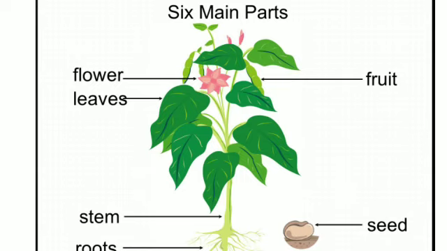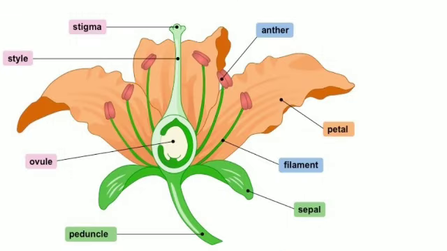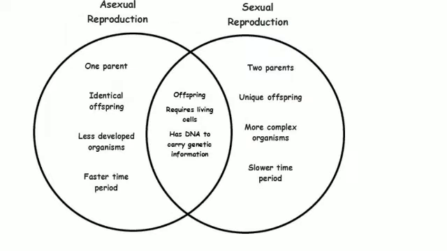The parts of a plant that participate in the process of sexual reproduction are called reproductive parts or organs. In plants, the reproductive parts are a flower which may have the male or female part or both the parts on the same flower. Different organisms reproduce in a different way.